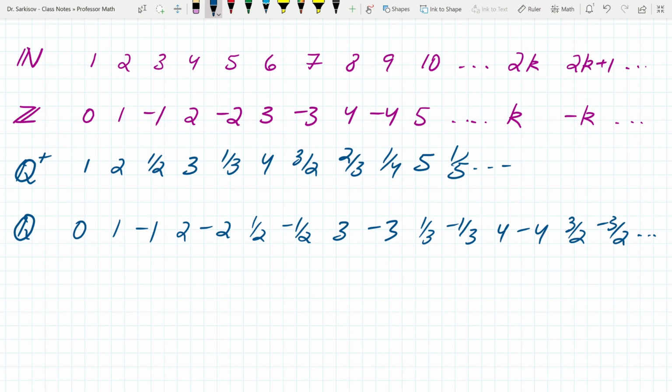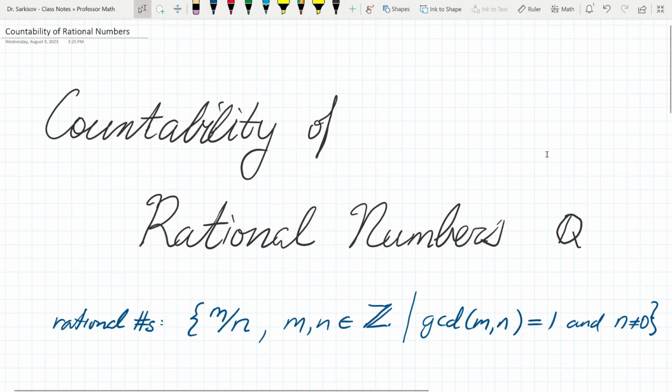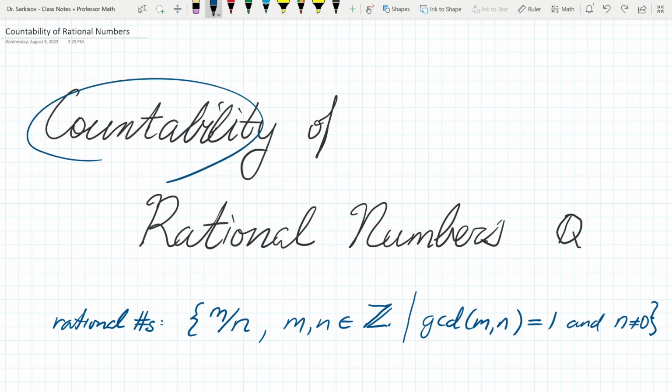This is one way to really understand why the rational numbers, all the fractions, can basically be listed first, second, third, like countable, just like the integers.